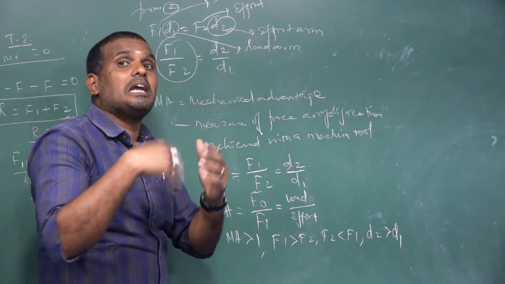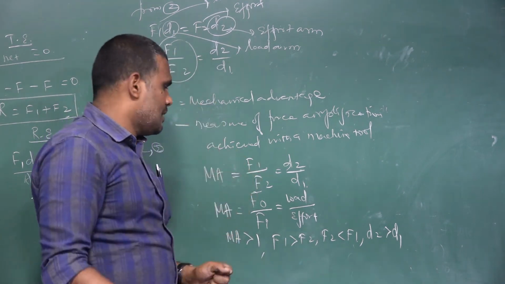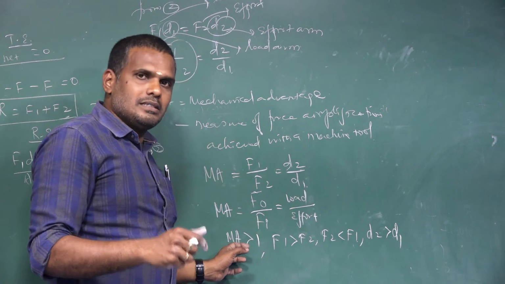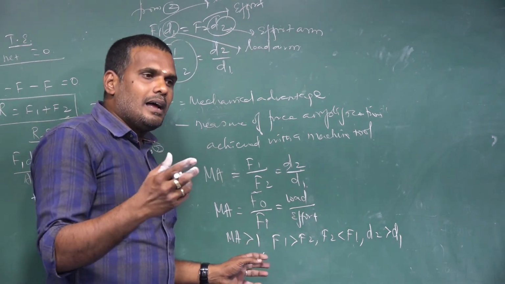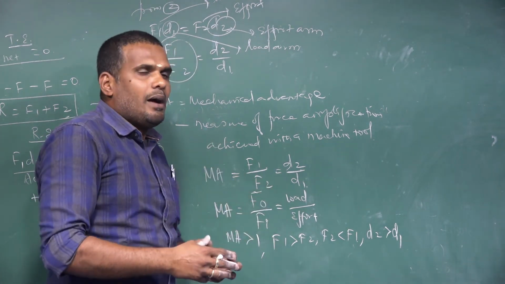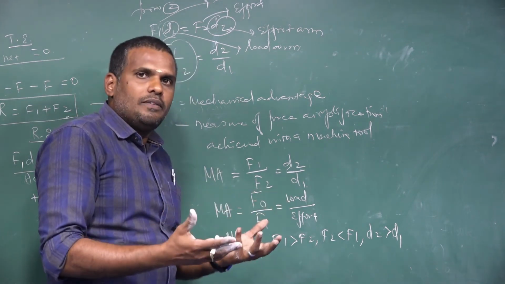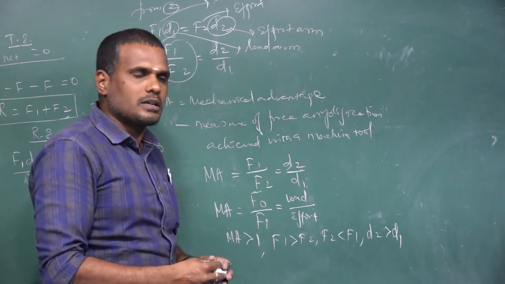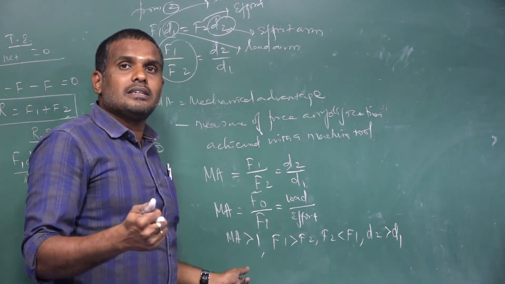Means force must be multiplied, force must be increased. So if I am applying 10 Newton of force, then mechanical advantage is a measure which will tell that I am able to lift a 100 kg object, which means mechanical advantage here is 10.